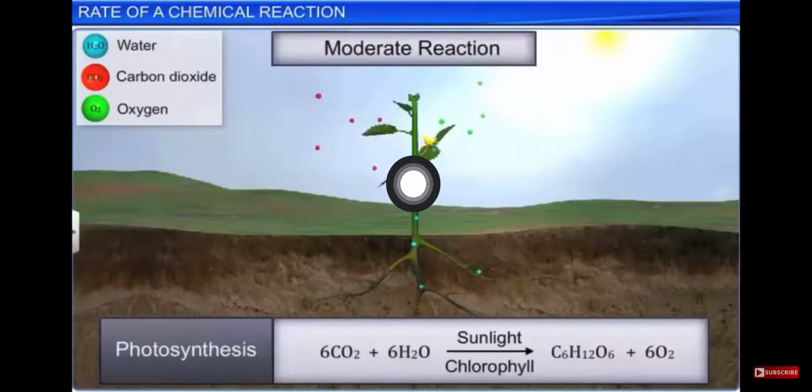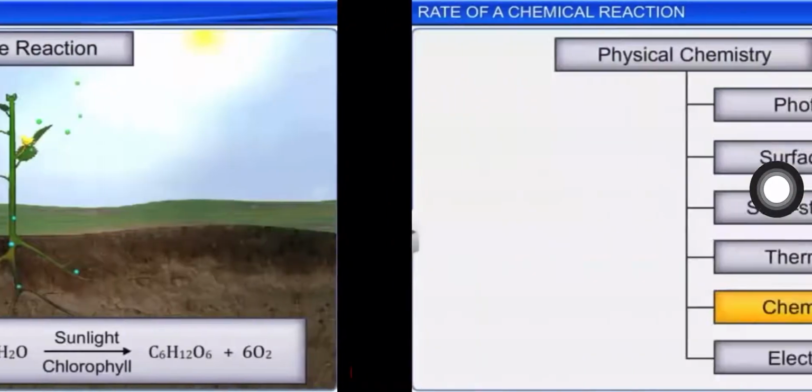It is not a very slow process like corrosion, which takes many days, nor is it that the moment carbon dioxide enters, oxygen comes out instantly, right? Carbon dioxide goes inside, it gets processed by the chemicals, by the enzymes, and then it is converted into energy and O2, right? So this is a moderate reaction.